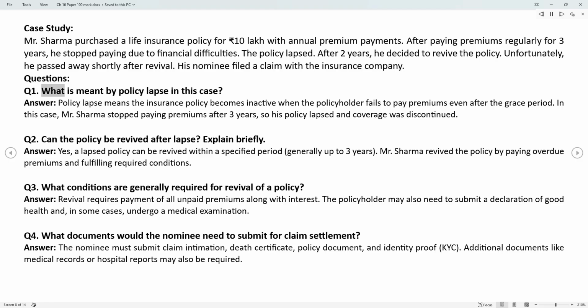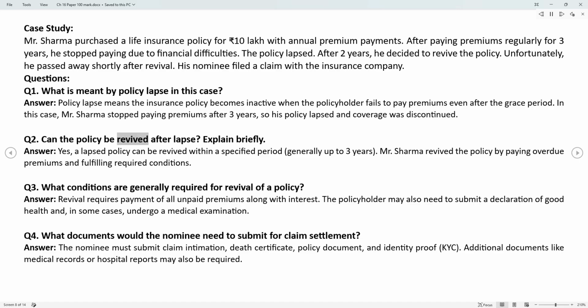Questions. Q1. What is meant by policy lapse in this case? Answer. Policy lapse means the insurance policy becomes inactive when the policyholder fails to pay premiums even after the grace period. In this case, Mr. Sharma stopped paying premiums after 3 years, so his policy lapsed and coverage was discontinued.